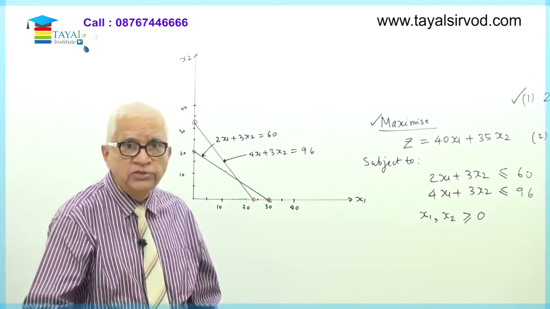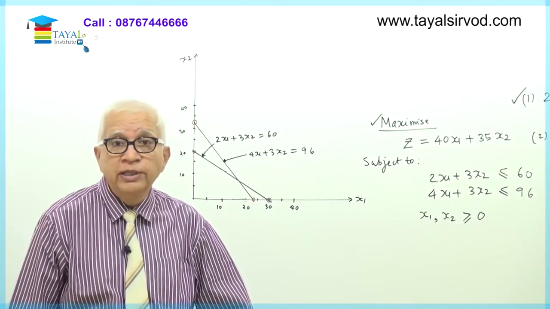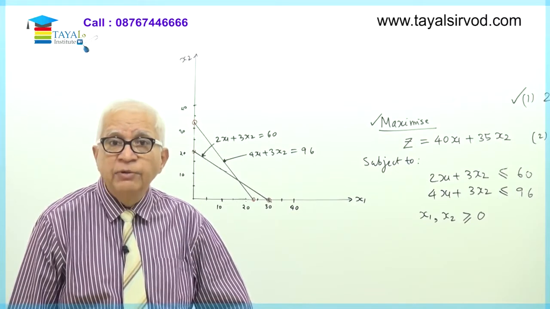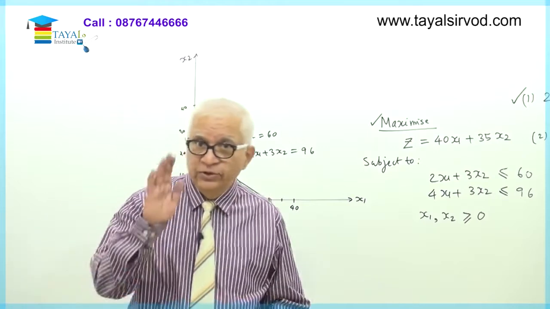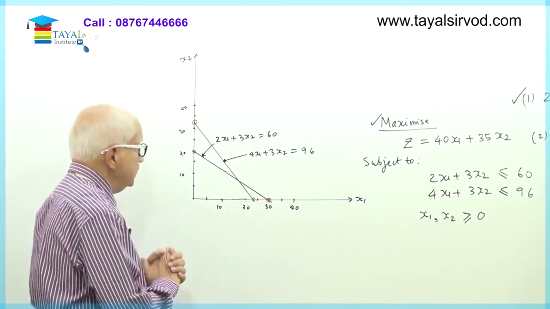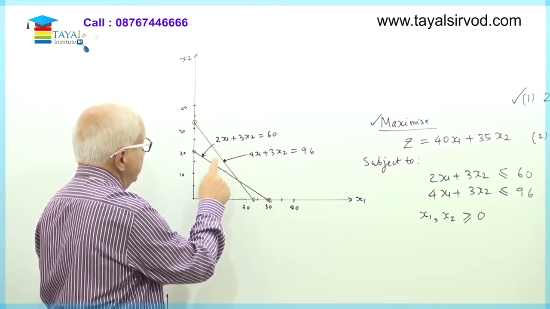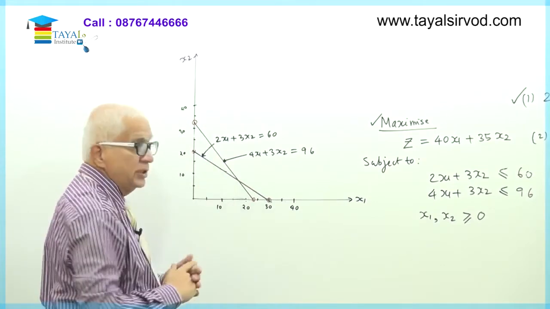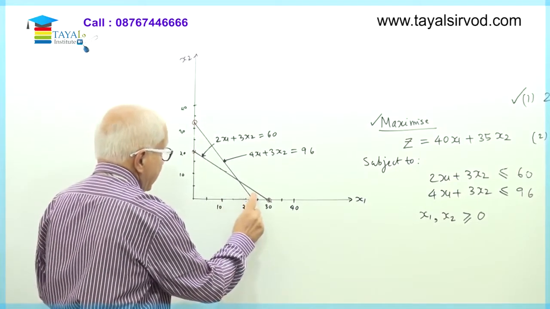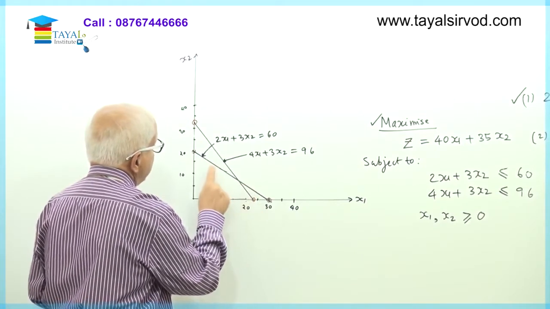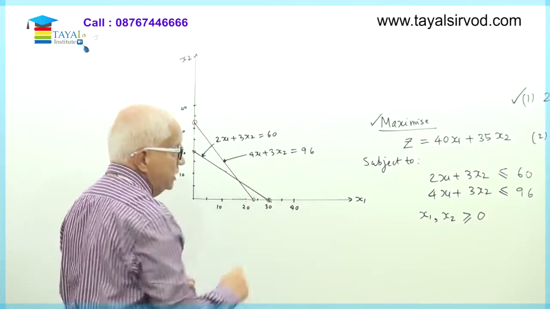And since both the constraints have to be obeyed, that means I cannot ask for more than 60 units of first raw material and more than 96 units of the second raw material. I must look out for points which are below both these straight lines. Now see, that restricts our area. Can you see that this triangle will satisfy this constraint, but it will not satisfy this constraint because the points in this triangle will lie above this line. Similarly, this small triangle over here, any point in this triangle will satisfy this constraint which you have drawn first, but it will not satisfy the second constraint because the points are above this line.